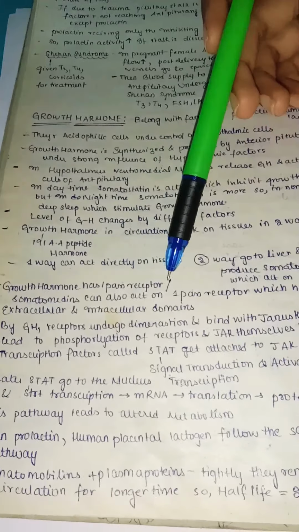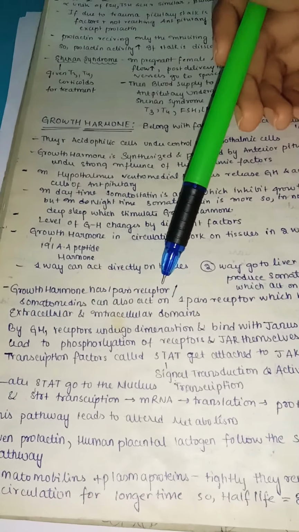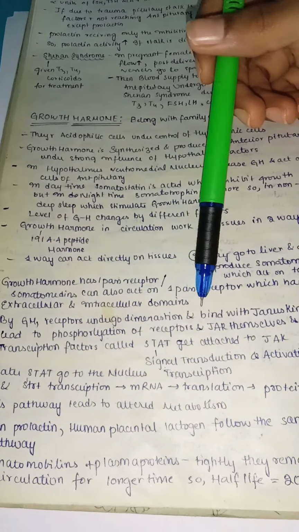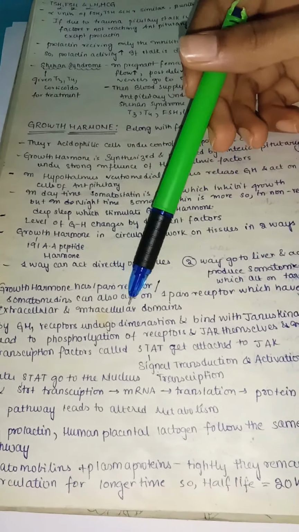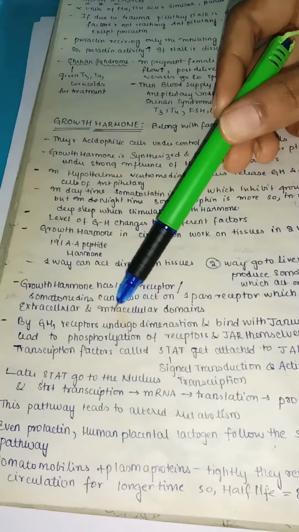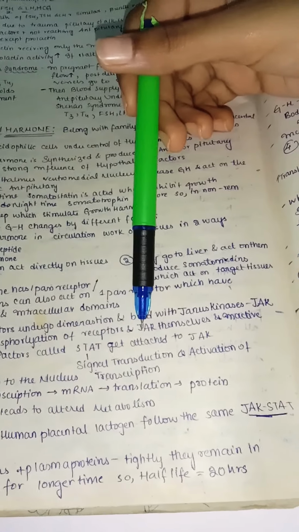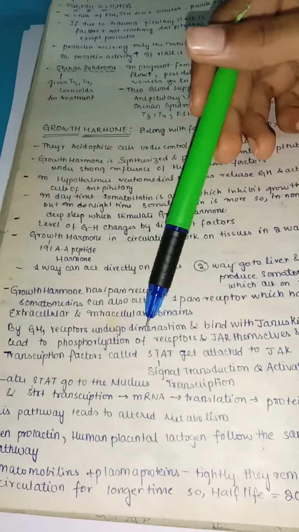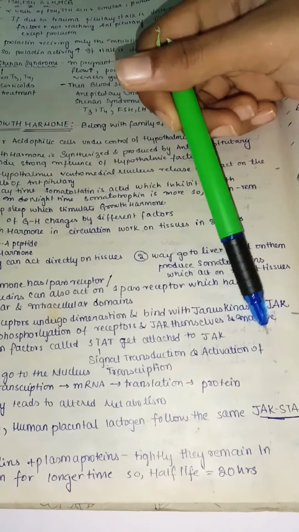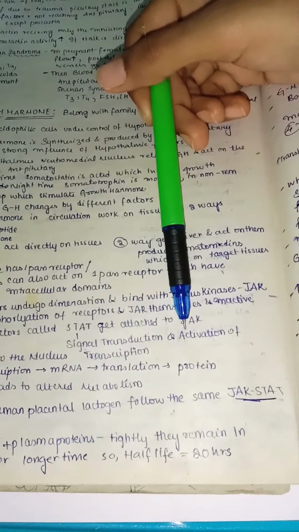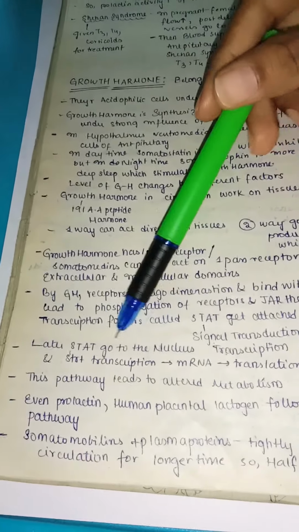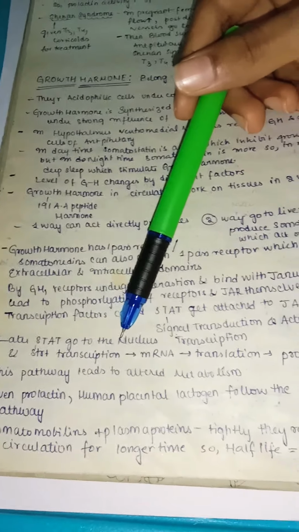Growth hormone has a one-pass receptor, and somatomedins can also act on one-pass receptors which have extracellular and intracellular domains. Growth hormone receptors undergo dimerization and bind with Janus kinases, that is JAK, and lead to phosphorylation of receptors, and JAK activates transcription factors called STAT. STAT is signal transduction and activator of transcription. Later STAT goes to the nucleus and starts the transcription.